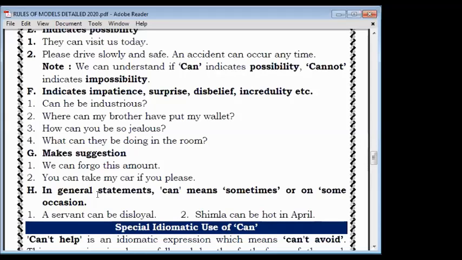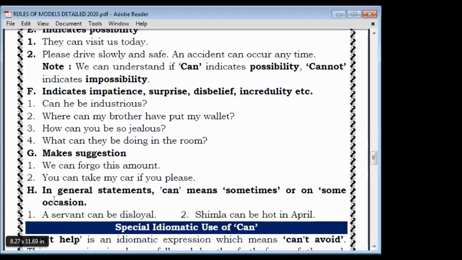Next is general sentences. Statements also can be used sometime and on some occasions. As a servant can be disloyal. It is showing that somebody can be. You can tell a general statement because it is one common kind of sentence.